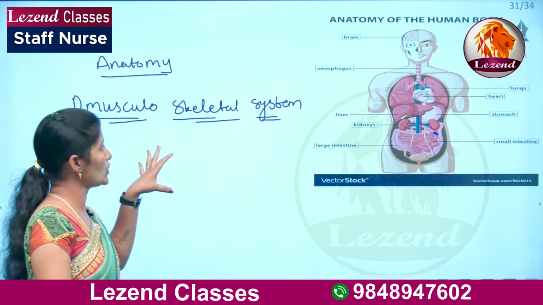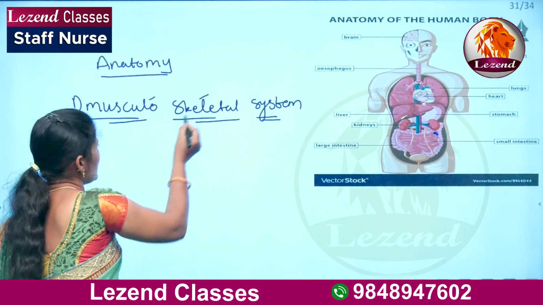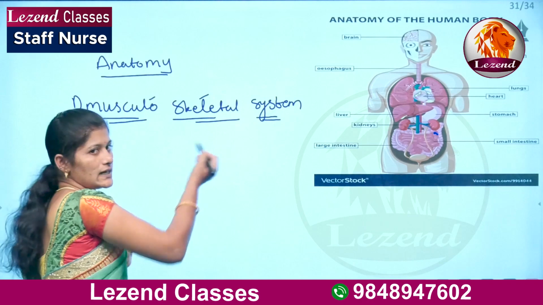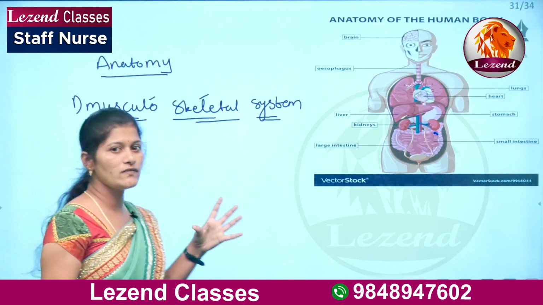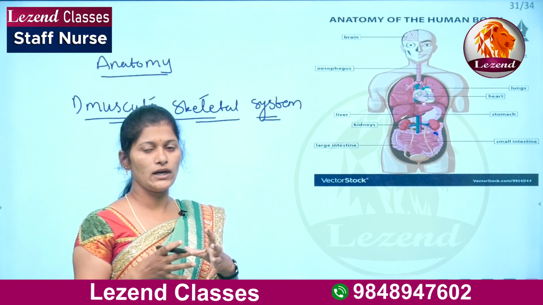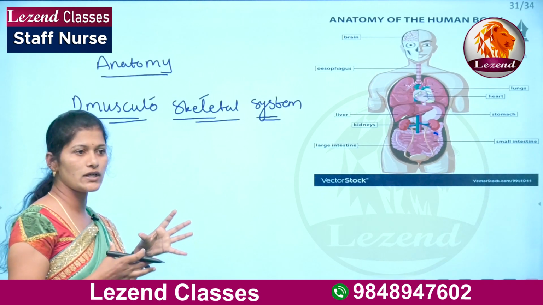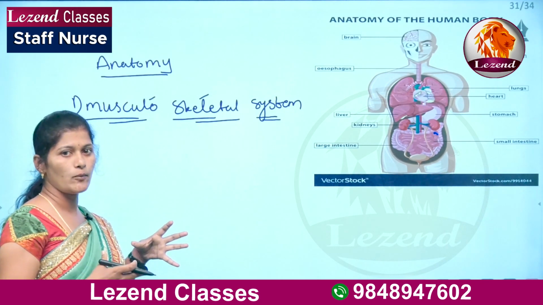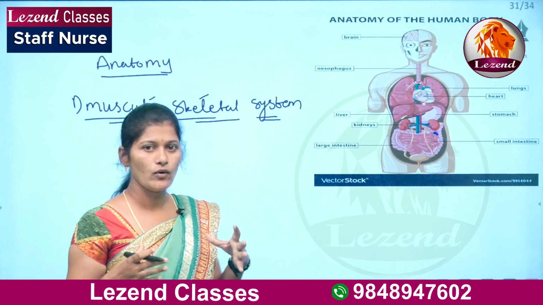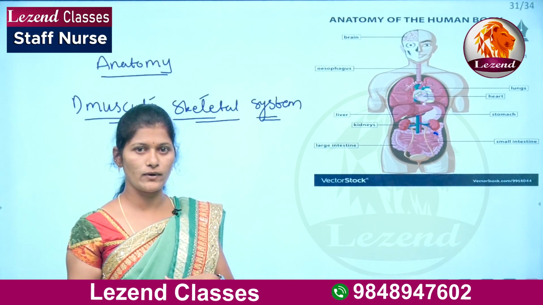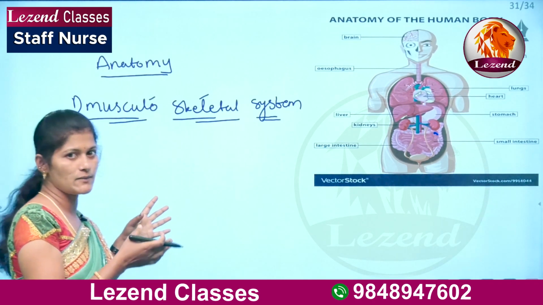What is the musculoskeletal system? Here we can see the muscle system and the skeletal system, both combined together. Only then can they give support for the human body and also give shape to the body. By this support the human being can walk and do their work, everything, by the support of this musculoskeletal system.